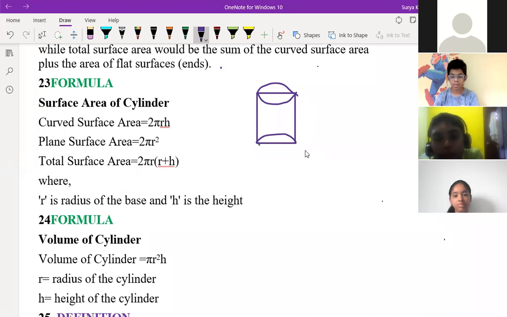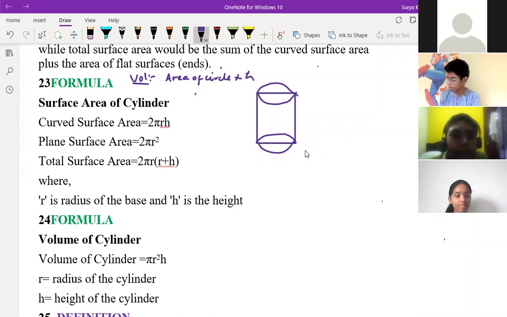No, I'm just talking about volume. If I'm talking about volume, then don't consider the two circles' area and all. Only one circle area, because this circle is repeating a number of times, right? So we only have to take the one, and the other one is just repetition. So area of circle multiplied by height, that is pi r square into h.